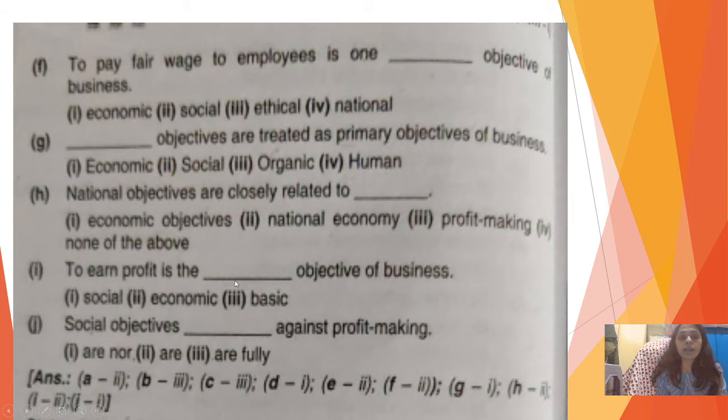To earn profit is the dash objective of business. To earn profit is the economic objective of business. Social objectives are dash against profit making. So they are not going to be for profit making. So be careful while you are attempting the questions.